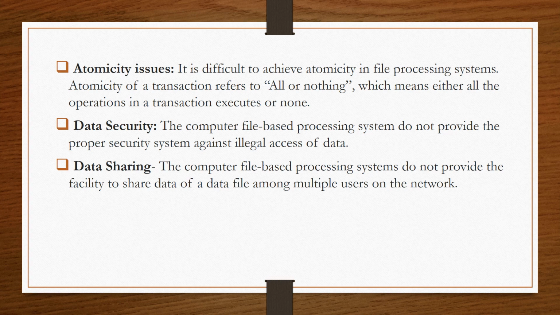So if a computer system fails after the first operation, that is, A's account has been debited by 1000 or 2000 rupees, but that amount was not credited to B's account, then the transaction is not fully executed, and a rollback of the operation should occur. But in the file system, rollback is not provided. Therefore it is very difficult to achieve atomicity in file processing systems.